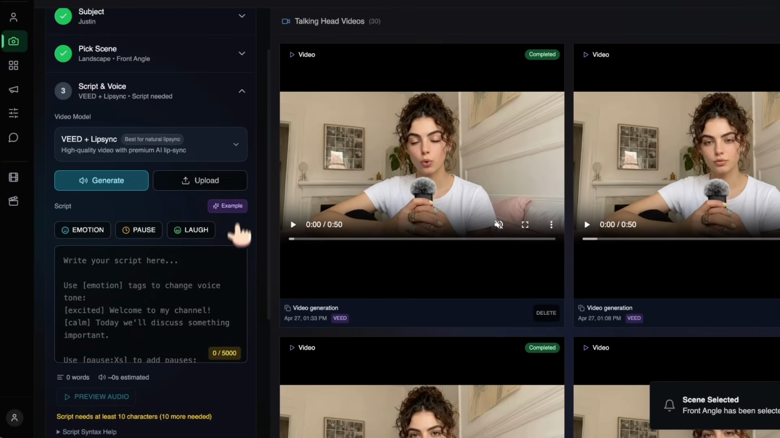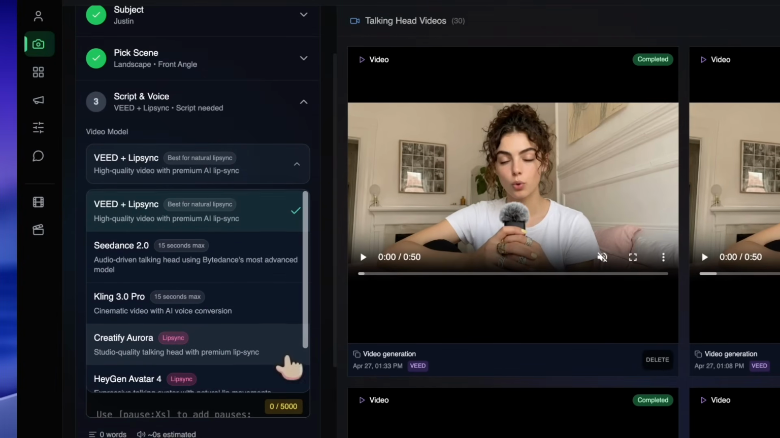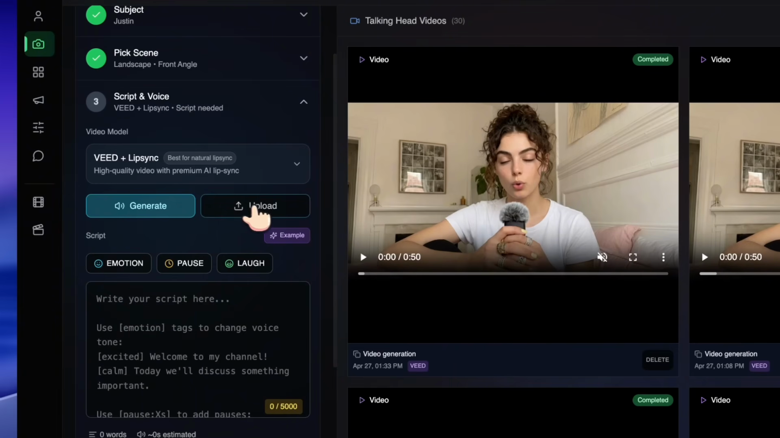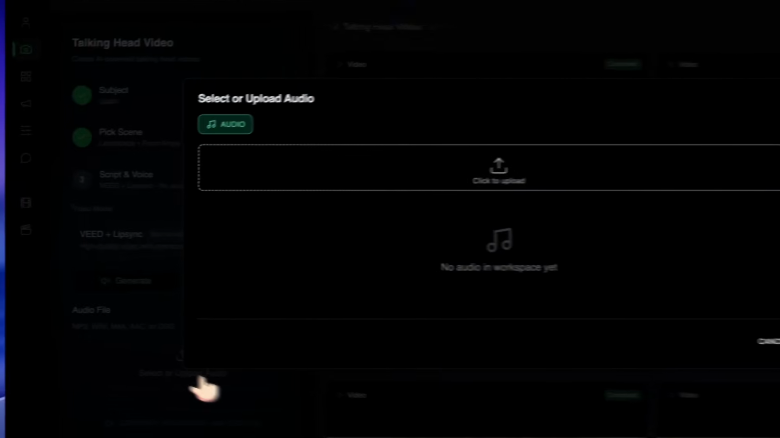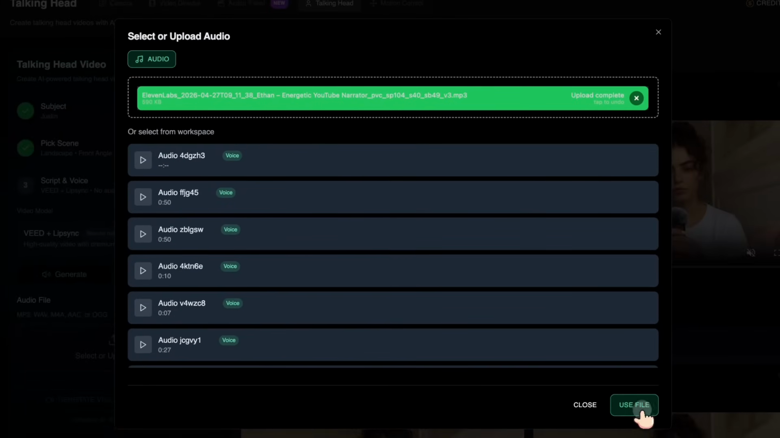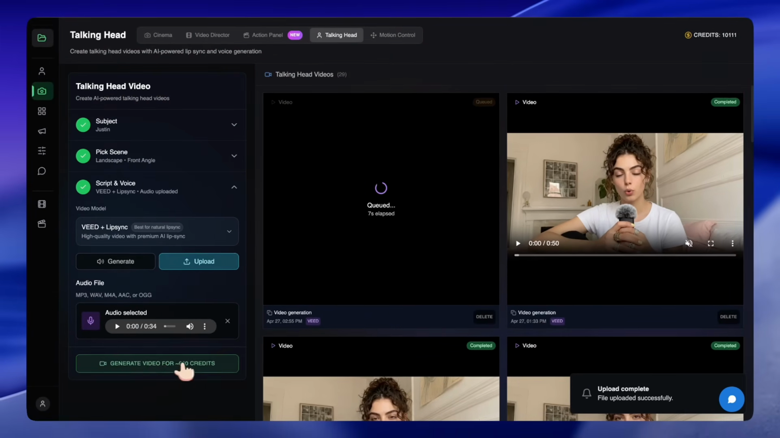Next, select the video model. They have multiple models available, but I find V'd lip sync best for natural results. Next, I uploaded the audio file. But if you don't already have audio prepared, you can also generate the voice directly inside Influencer Studio. Now, once everything was ready, I clicked Generate.